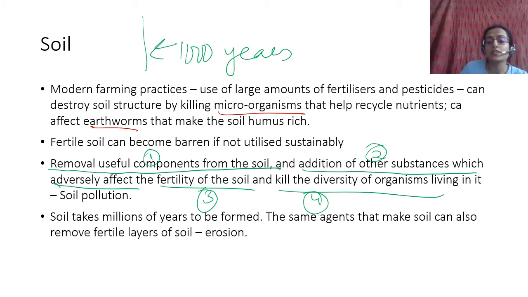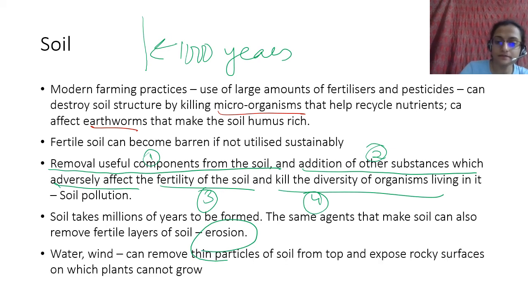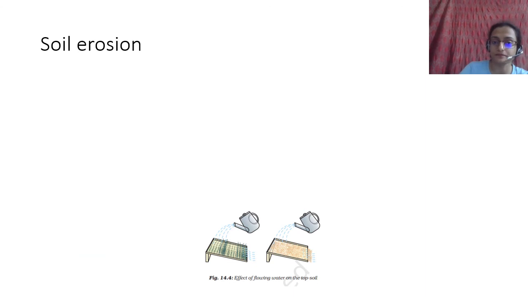And the same agents that make soil can also remove fertile layers of soil, and this is called erosion. What is weathering? Weathering is making of soil. Erosion is the removal of topsoil. Okay. So what are the agents? Wind, water, and all of these things. Wind and water can also remove thin particles of soil from the top and expose rocks at the bottom on which plants cannot grow. Okay, this is called erosion.